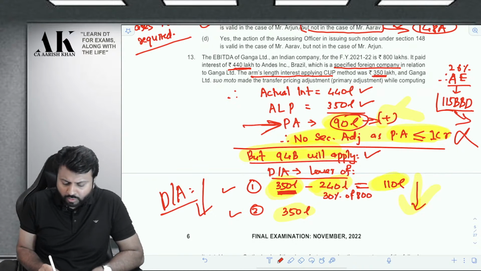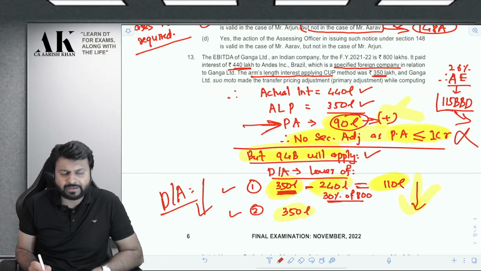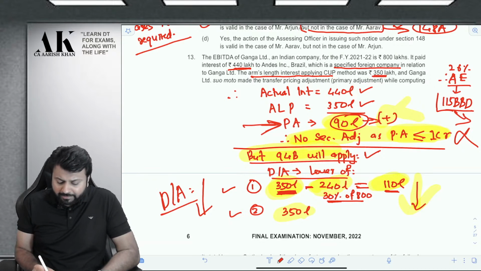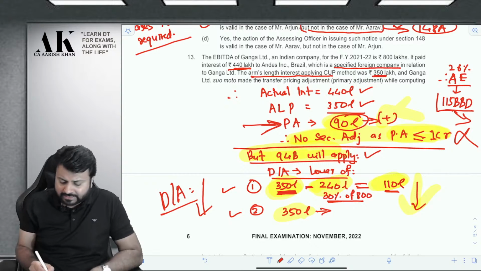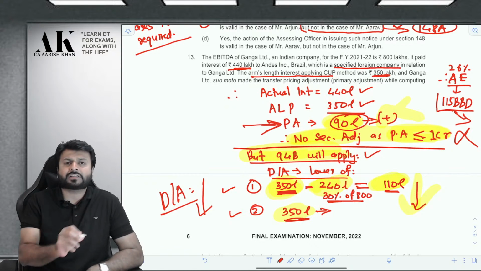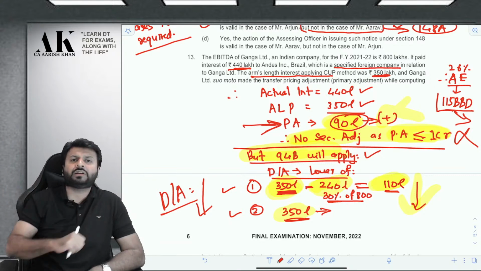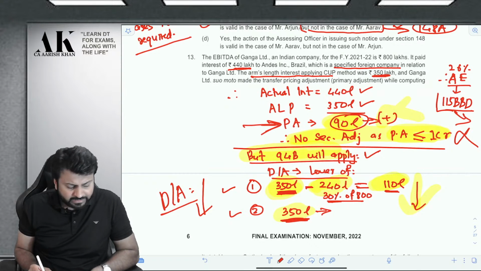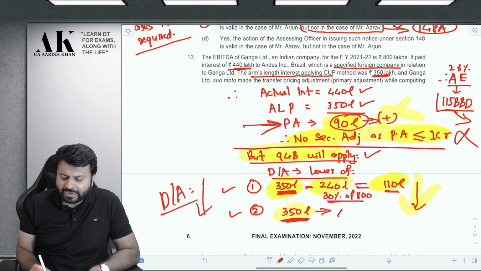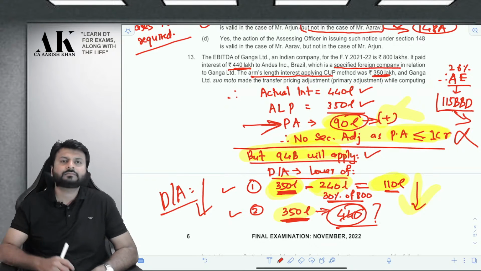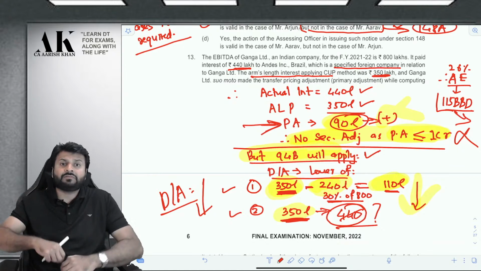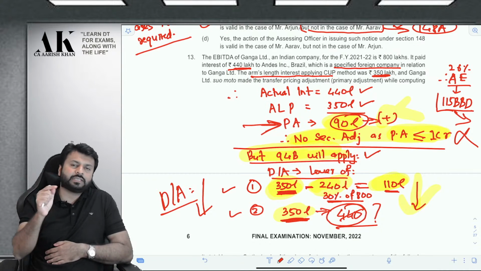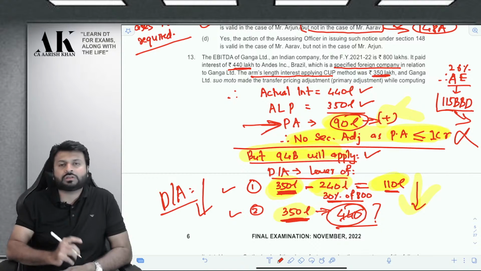So total interest paid minus 30% of EBITDA. EBITDA is 800, 30% of that comes to 240. Therefore, point number 1 will come to 110. And point number 2 will be the interest paid or payable to associate enterprise. That will be again only that interest which is allowable as deduction, not 440, because then you will again disallow 90. Do not disallow 90 again. Therefore, you will only take the interest allowable in this case. And how much is the interest allowable? 350. Why am I not taking 440? Did you understand? Don't take 440. It will be double disallowance of the same interest once again. While computing 94B limitation of interest, you have to take the allowable interest. In our class, whenever I do a question, I teach that to the students.